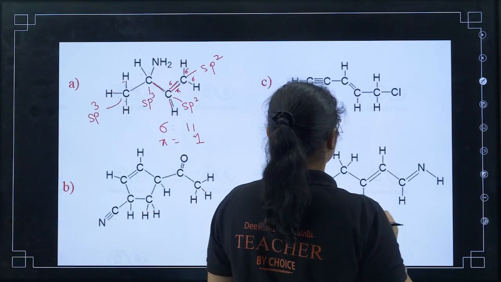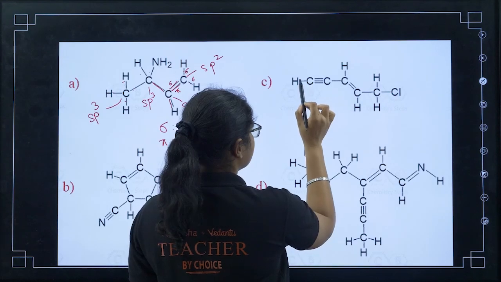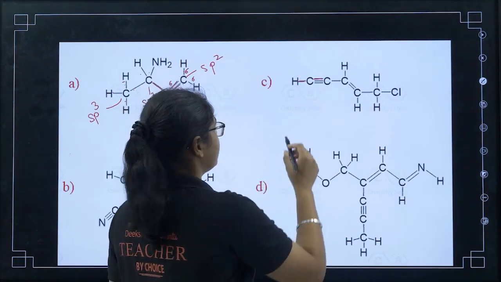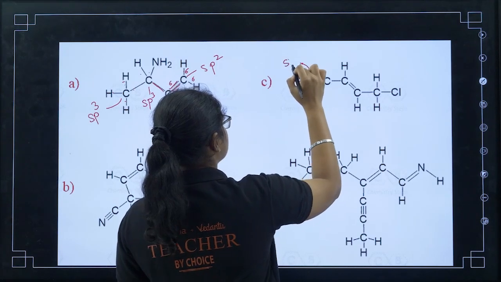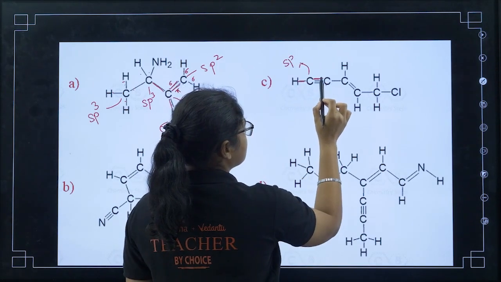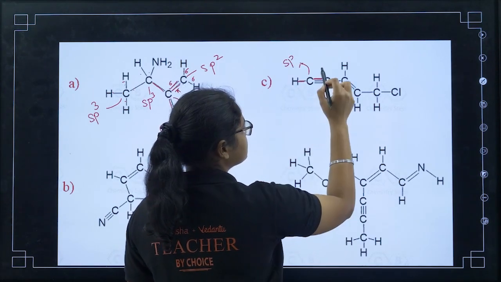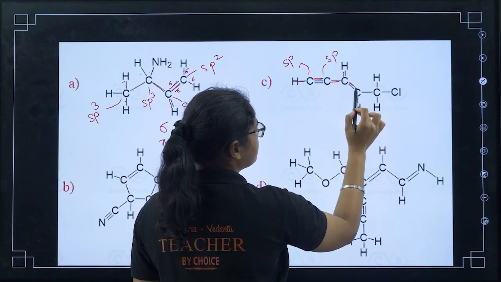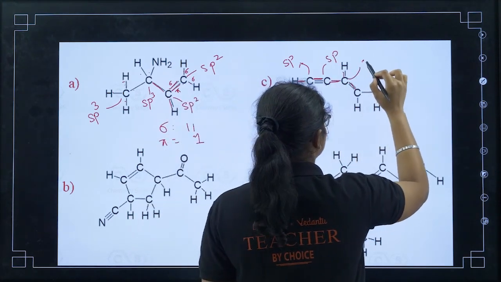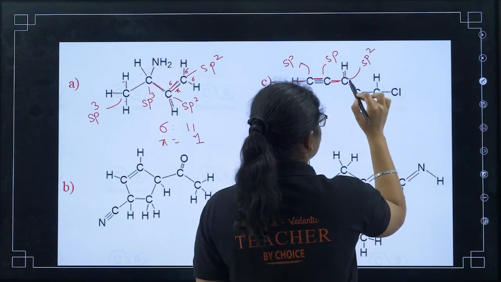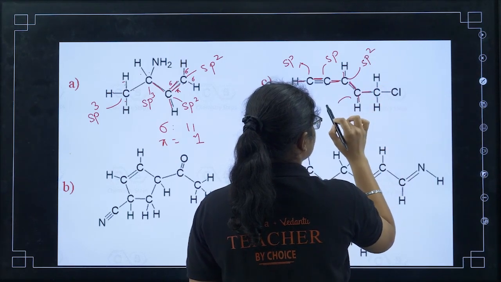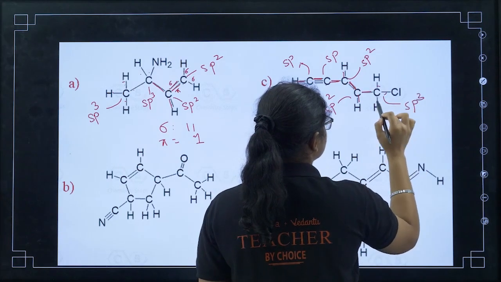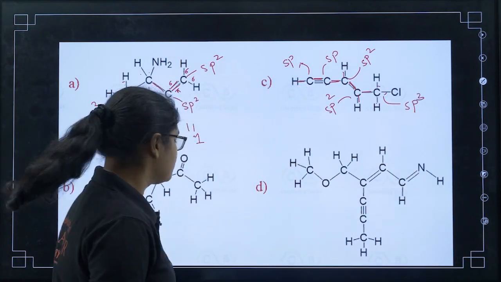Here also you have to calculate the hybridization. For this particular carbon, you see this is 1 sigma bond, this is 1 sigma bond. Only 2 sigma bonds are there. So this one is which hybridization? sp. Here also this carbon, this is 1 sigma, this is 1 sigma. Only 2 sigma, so this is also sp. Now this carbon has 1, 2 and 3, 3 sigma bonds are there, so this is sp2. This carbon 1, 2 and 3, so this is also sp2. And this carbon is sp3 because it has 4 sigma bonds, right?